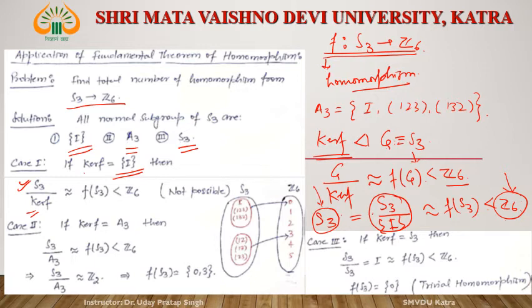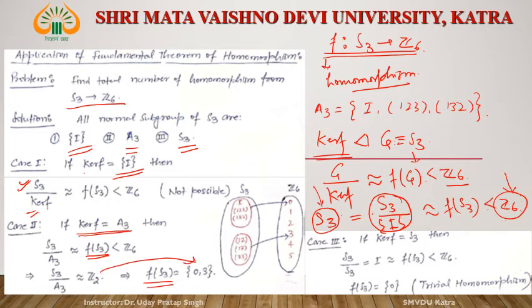Now consider the second case. If the kernel of F is A3, then S3 by A3 is isomorphic to F of S3. The order of S3 is 6 and the order of A3 is 3, then 6 by 3 is 2. It means this is isomorphic to Z2. Then F of S3 is Z2.